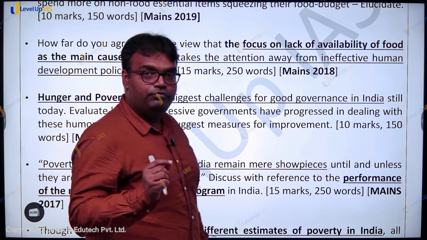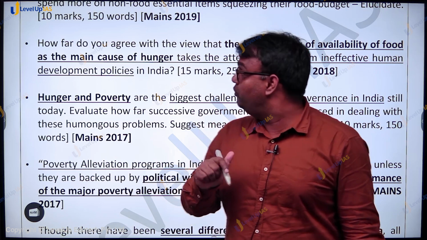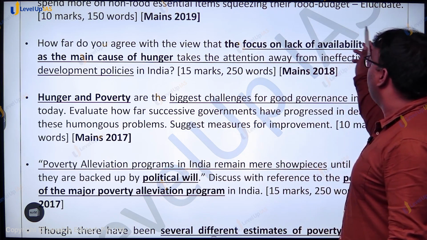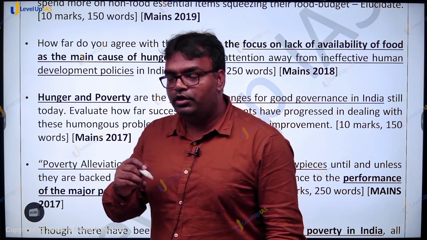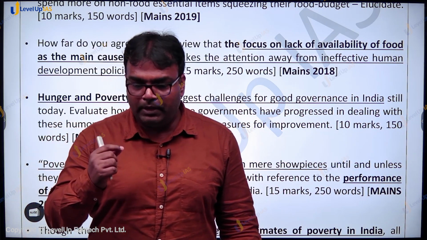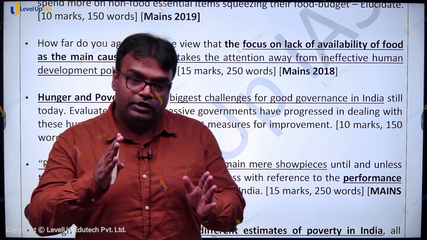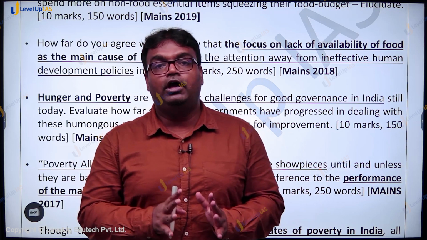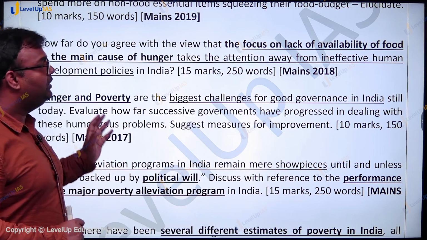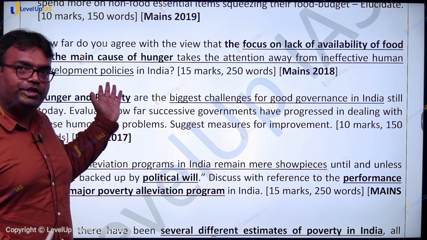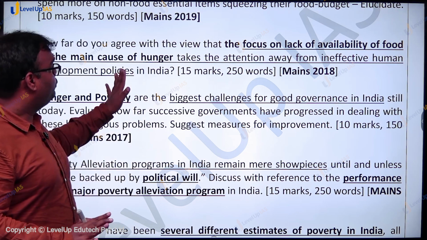So when we focus only on lack of availability of food, and try to fight hunger by just ensuring that enough food is available, it diverts us from a comprehensive approach where other dimensions like health and education are ignored. This is something that was asked.